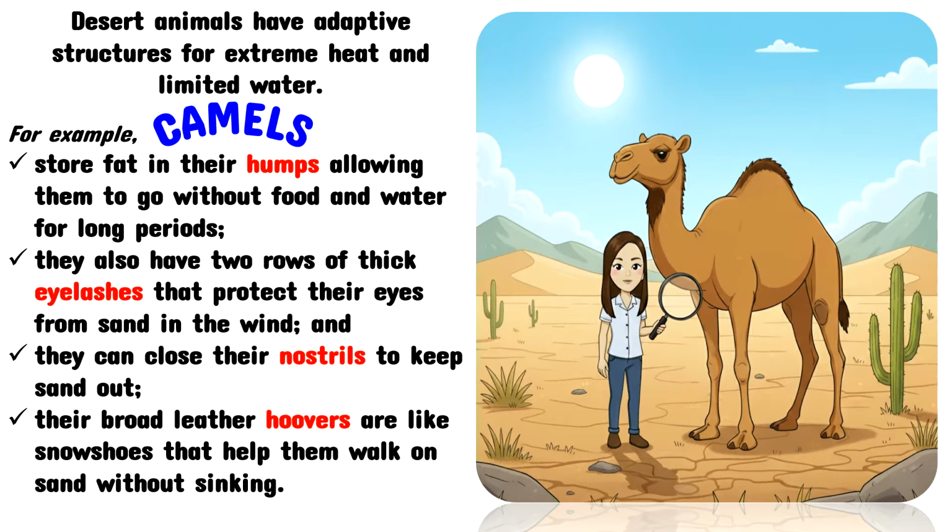Desert animals have adaptive structures for extreme heat and limited water. For example, camels store fat in their humps, allowing them to go without food and water for long periods. They also have two rows of thick eyelashes that protect their eyes from sand in the wind, and they can close their nostrils to keep sand out. Their broad leathery hooves are like snowshoes that help them walk on sand without sinking.